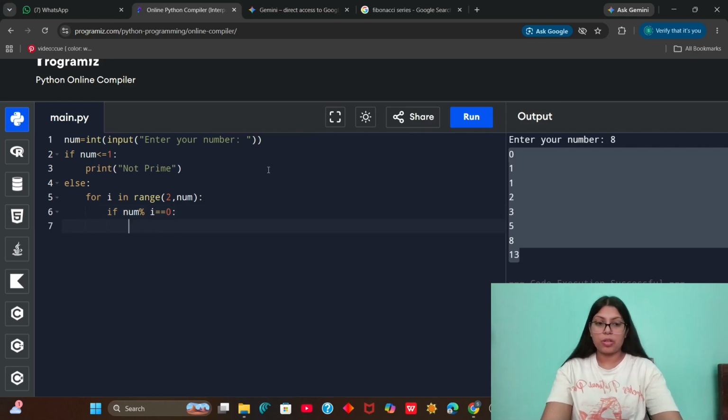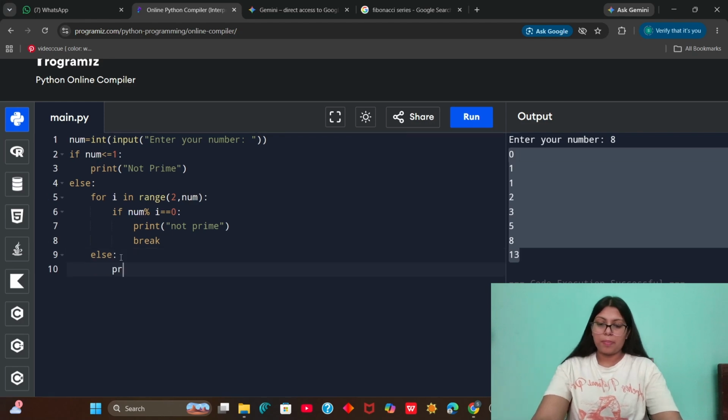If any number is going to divide this, then we have to print not prime, and we need to break it. We do not need to execute the whole process. And else, print prime.